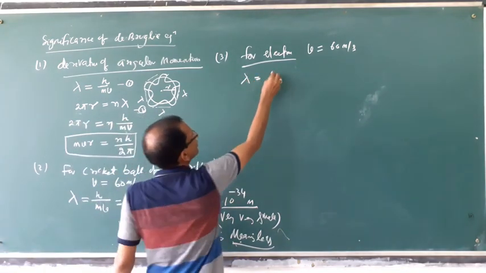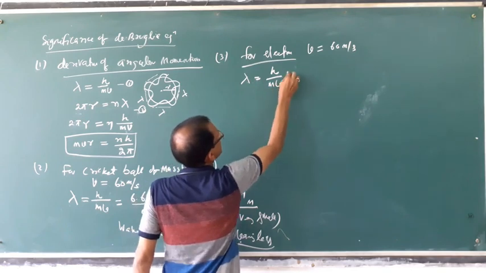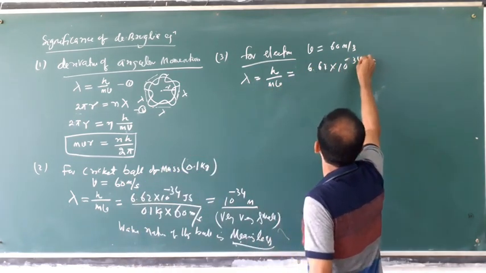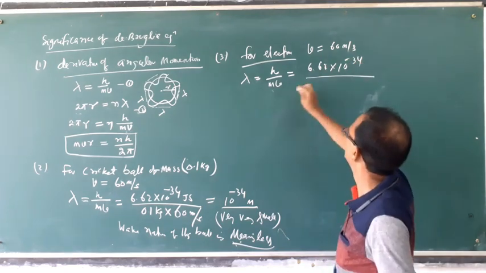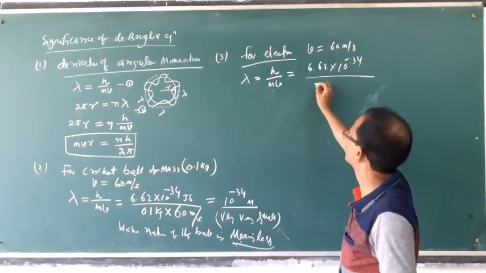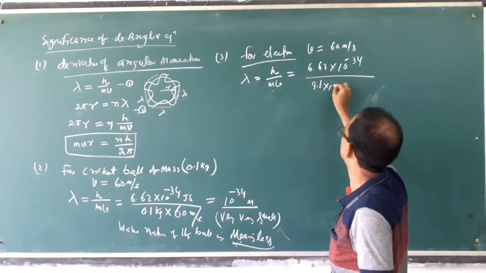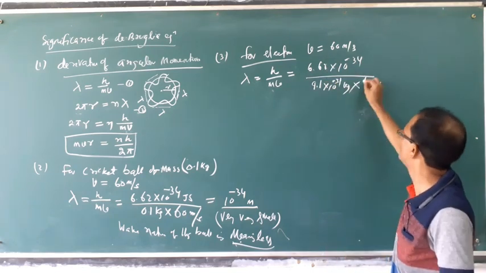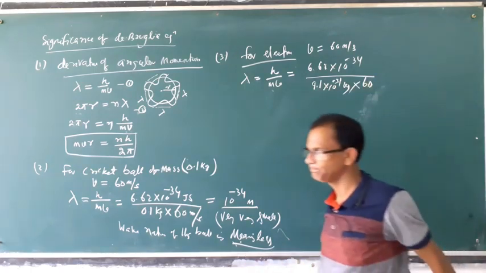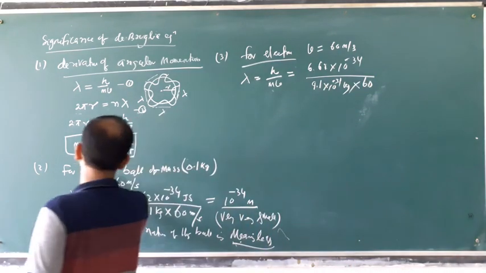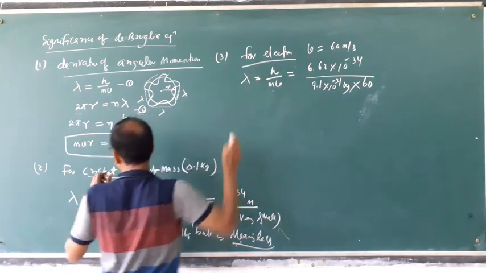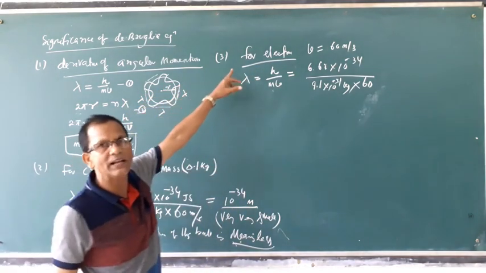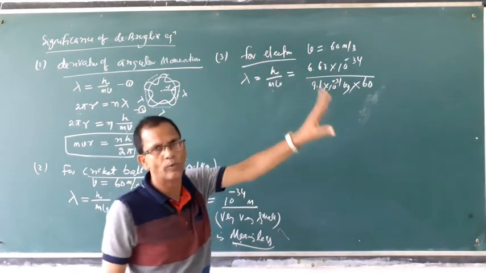Lambda is equal to h by mv, which is equal to 6.62 into 10 to the power minus 34 upon the mass of electron, 9.1 into 10 to the power minus 31 kg, into the same velocity taken for comparison. Two particles are taken, one cricket ball and one electron. The cricket ball is heavy with bigger mass, and the electron has a very small mass. Then what is the wavelength?